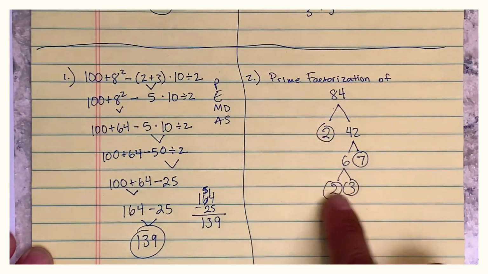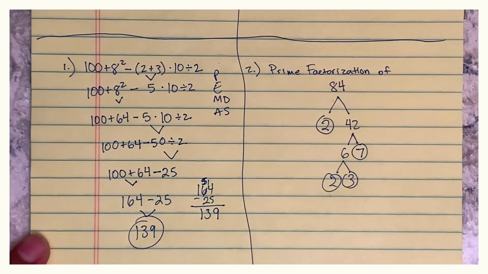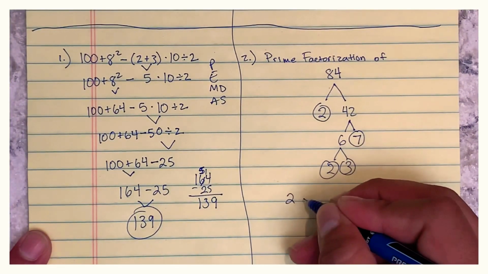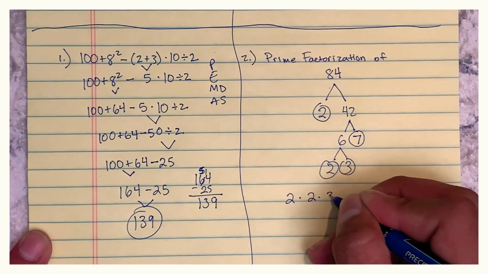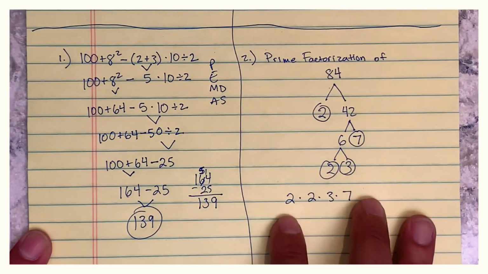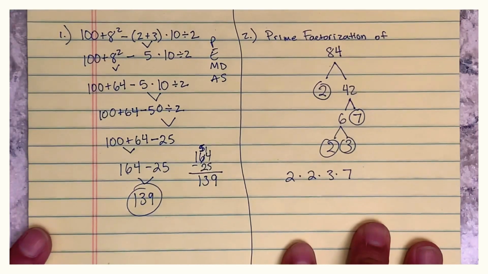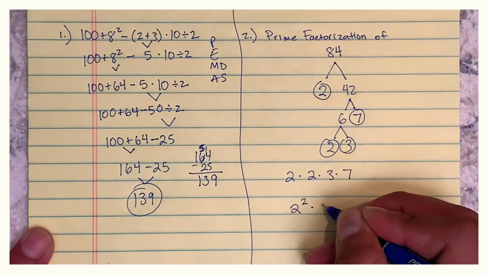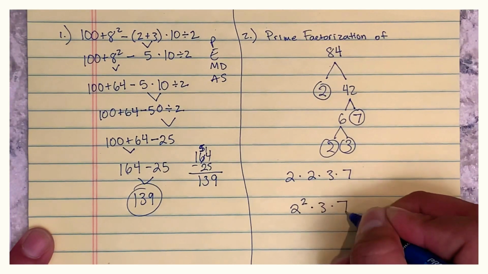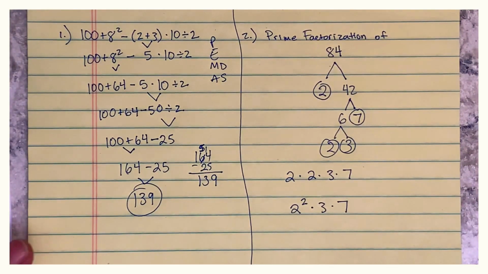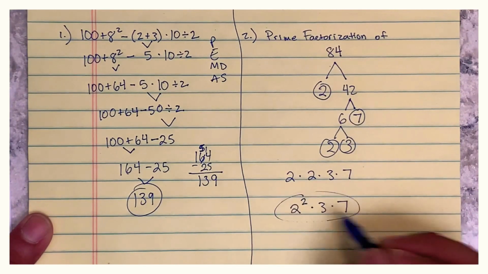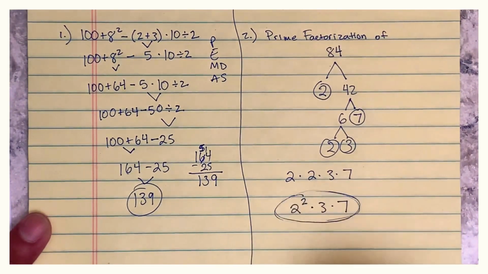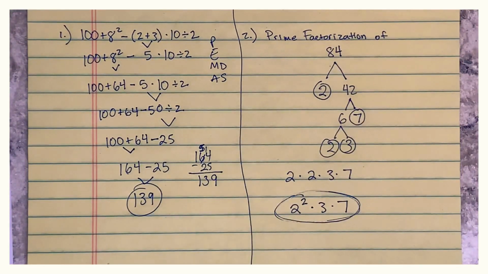Now, the factor tree is finished. Let's write the expression 2 times 2 times 3 times 7. If you want to simplify that further, you can use exponents. 2 to the power of 2 times 3 times 7. And that is your answer for the prime factorization of 84.